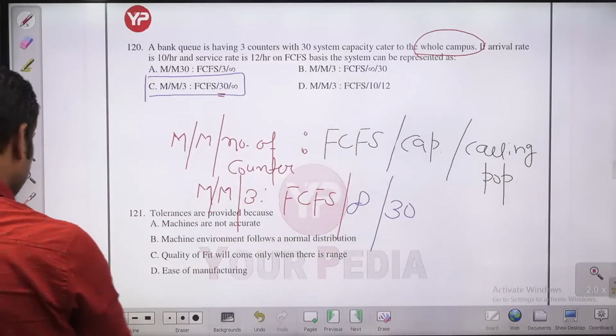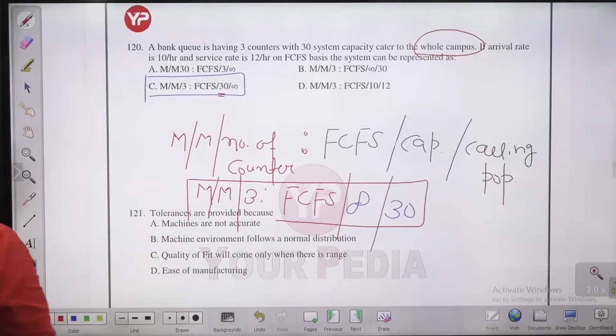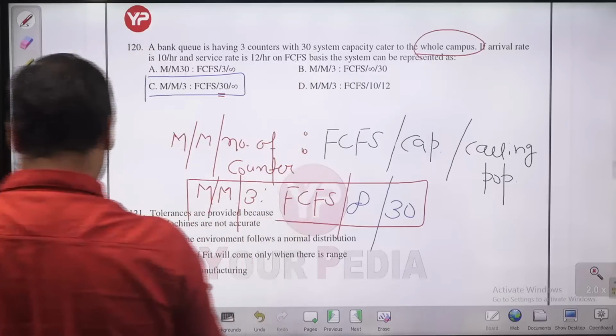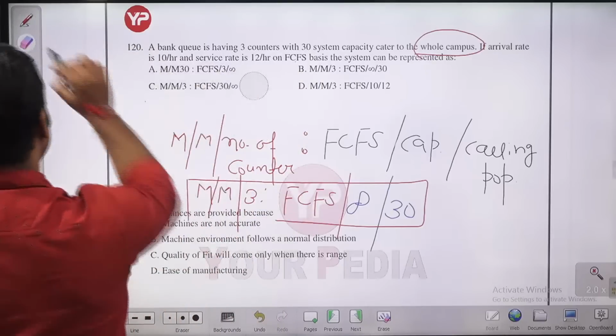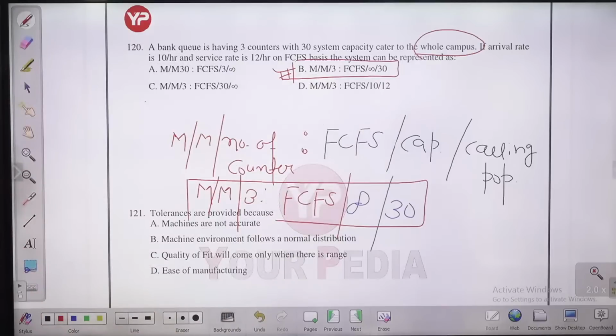So this will be the answer, guys. There is a small correction. So MM3 infinite 30. So I feel not C, B is the right answer, guys. Please check. B will be right, not C.